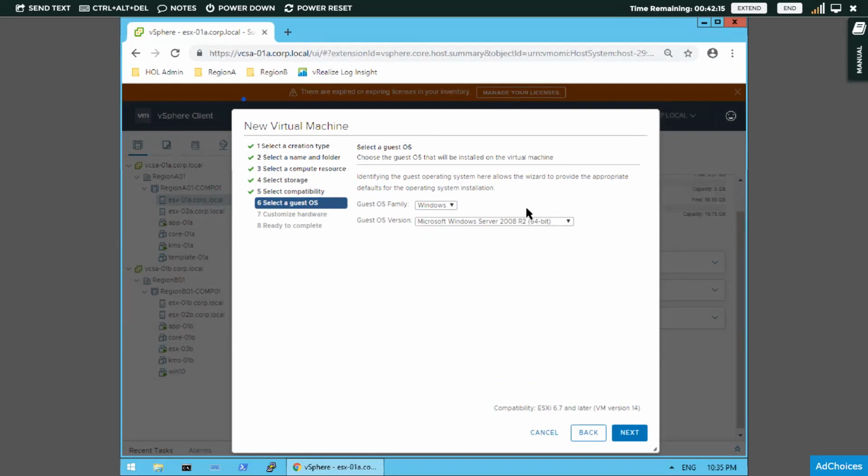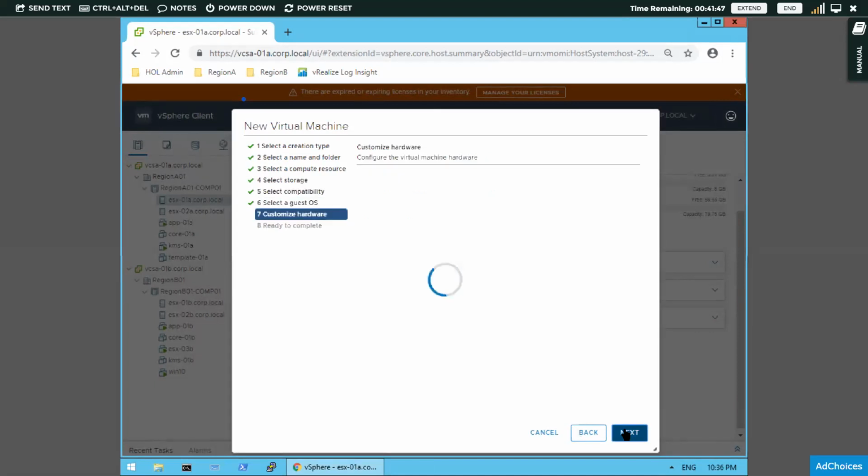Following? Following all of you? Yes, ma'am. Any doubts, you can stop. So until here it is very simple. We have given the type, then named it, and given the location. In this step, which compute resources it will use is selected, storage also selected, compatibility we have done, and next is a very important or main part.